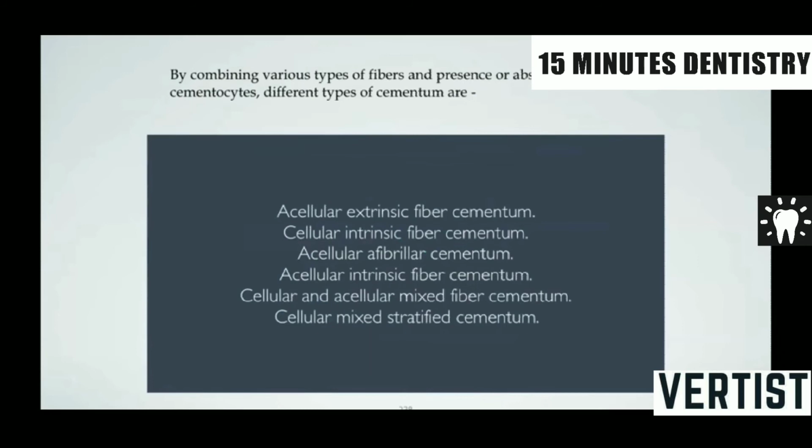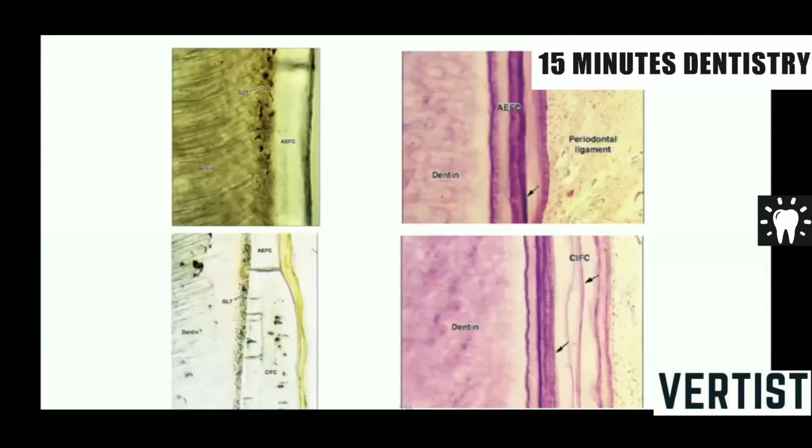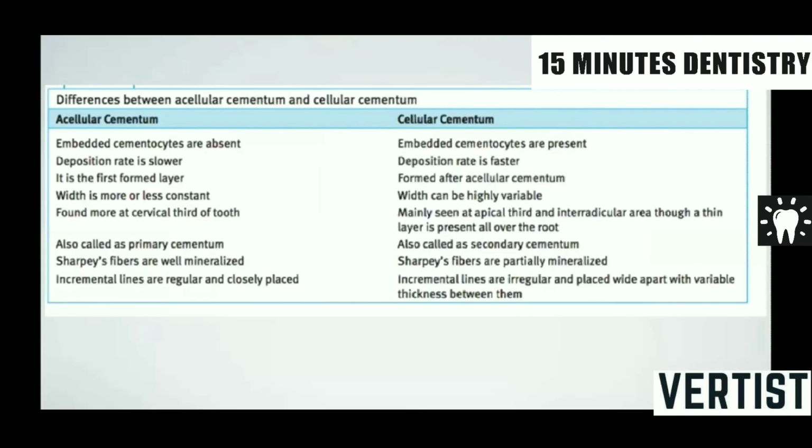By combining various types of fibers and presence or absence of cementocytes, the different types of cementum are: acellular extrinsic fiber cementum, cellular intrinsic fiber cementum, acellular afibrillar cementum, acellular intrinsic fiber cementum, cellular and acellular mixed fiber cementum, and cellular mixed stratified cementum. So this is how you will see the different types of cementum.